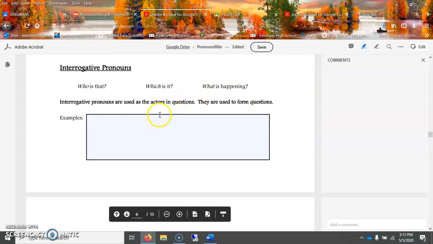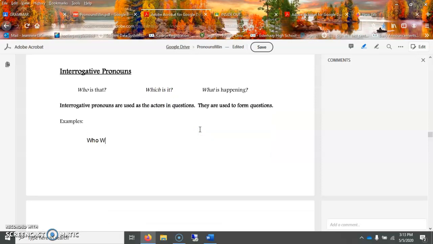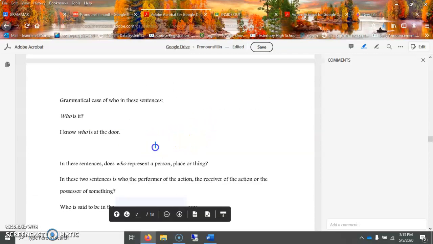Now, interrogative pronouns are just the question asking pronouns. So basically, who, and it's already written up here, which, and what are the examples that we will be using. So a tip here, when do you use who? Who is it?